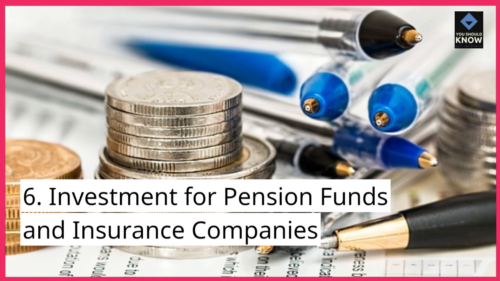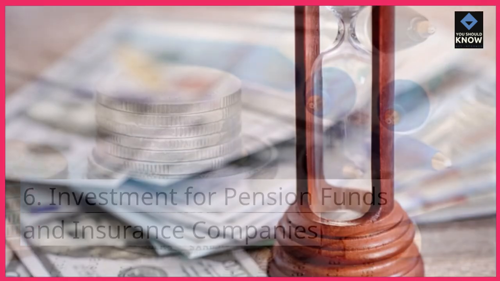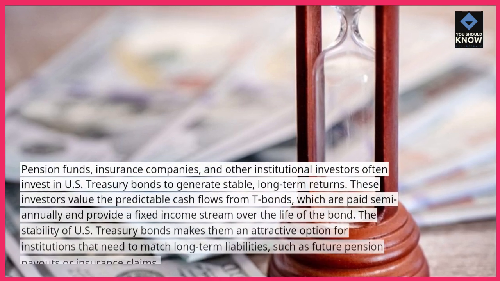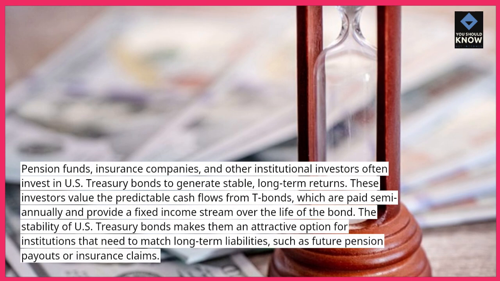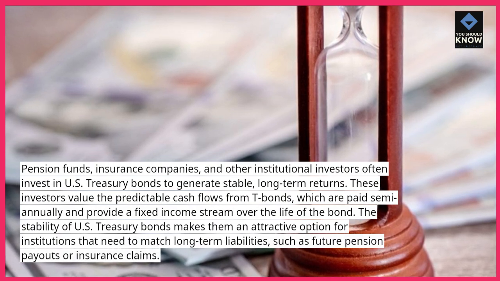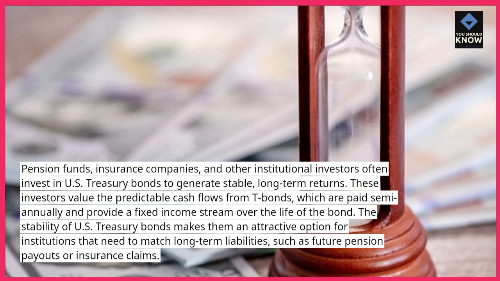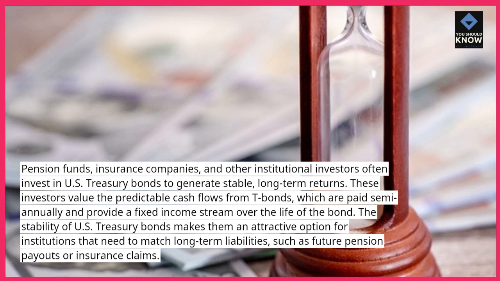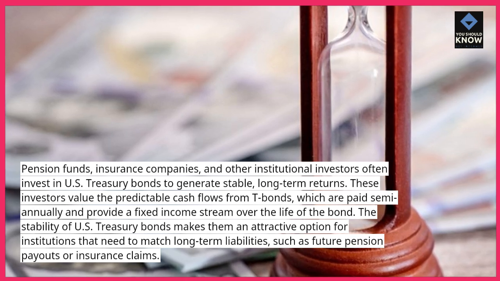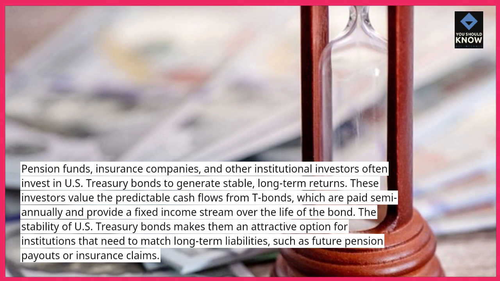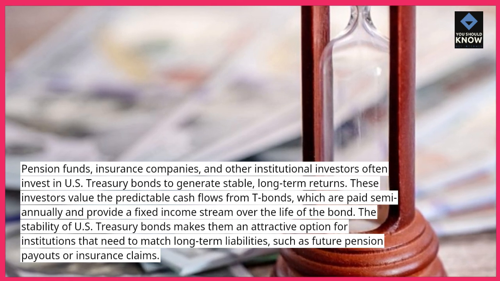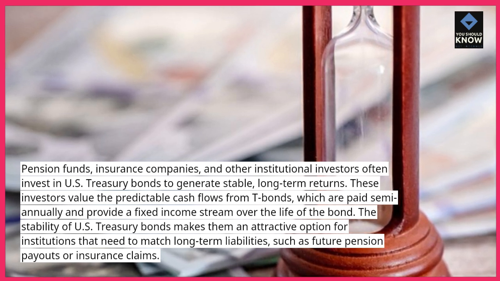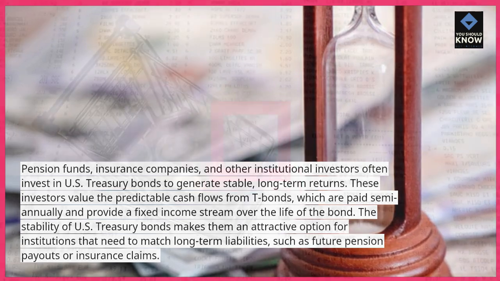6. Investment for pension funds and insurance companies. Pension funds, insurance companies, and other institutional investors often invest in U.S. Treasury bonds to generate stable, long-term returns. These investors value the predictable cash flows from T-bonds, which are paid semi-annually and provide a fixed income stream over the life of the bond. The stability of U.S. Treasury bonds makes them an attractive option for institutions that need to match long-term liabilities, such as future pension payouts or insurance claims.